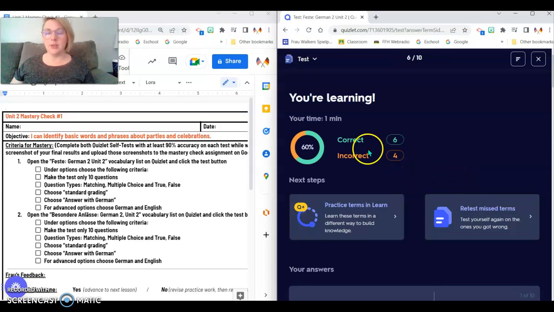Ooh, shoot. So I need at least 9 or 10 correct. Since I didn't get it, I'm not going to take a screenshot of this one. But let's say I did it again and I got at least 9. Perfect. That's what you need. That's why it says 90% accuracy, and 90% of 10 is 9. So you are going to do this as many times as you need to get it right.